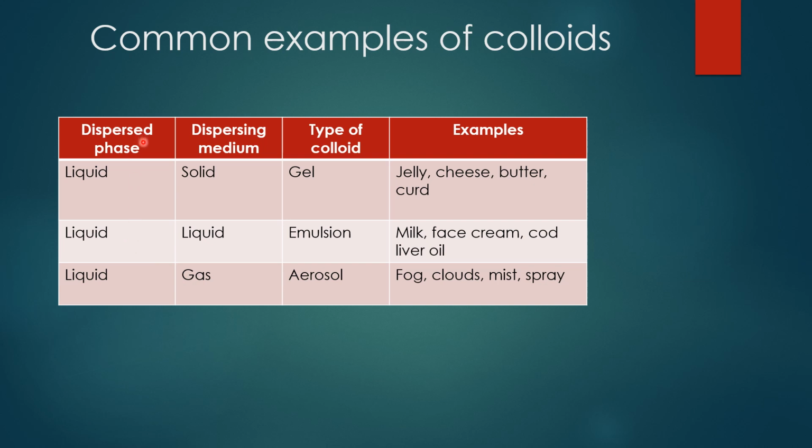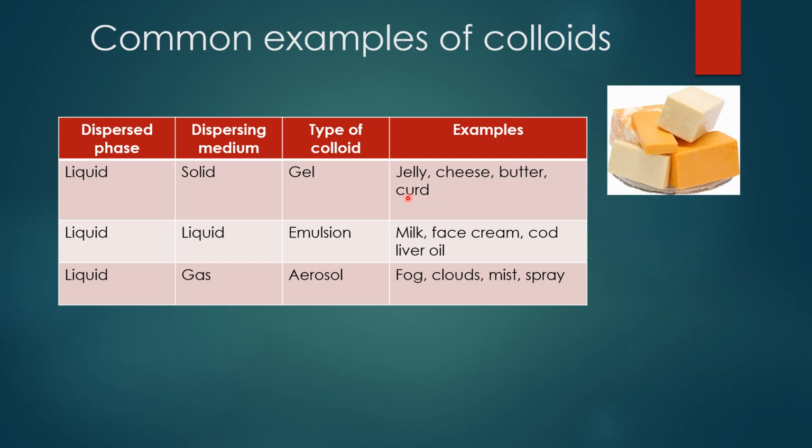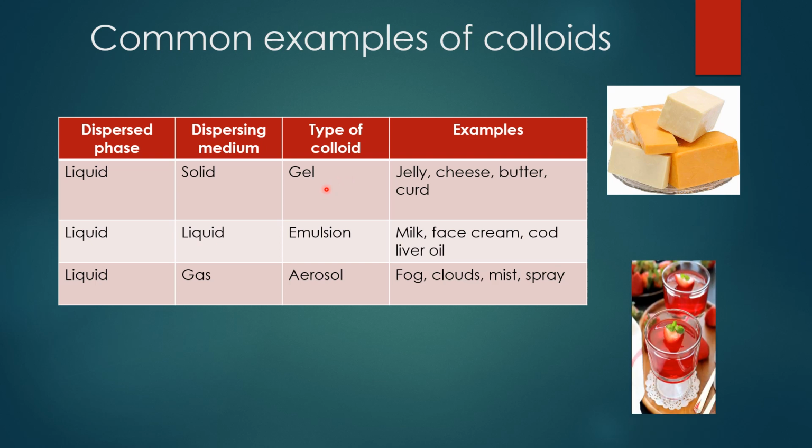Then next one, dispersed phase. I have taken liquid as a common dispersed phase. Here the dispersing medium is solid, liquid, gas. So liquid in solid, what is the type of colloid? Gel. Jelly, cheese, butter, curd and all will come under the type of gel. Gel is the type of colloid.